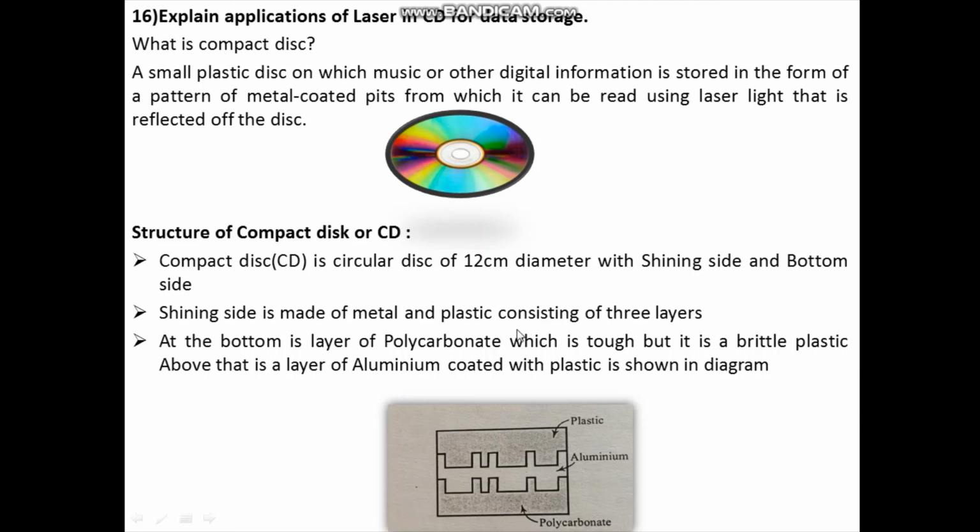It is as shown in this diagram. At the bottom there is a polycarbonate layer, which is tough but a brittle plastic, and above that there is a layer of aluminium coated with plastic.